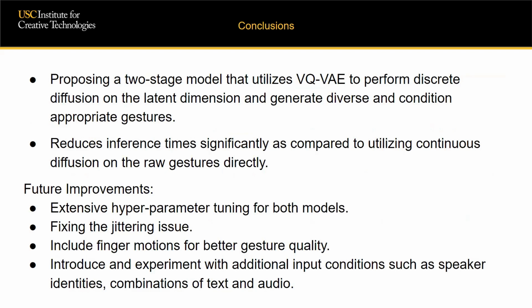Finally, as a conclusion, we utilized a two-stage architecture that uses discrete diffusion on the latent dimension to generate diverse and condition-aligned gestures. We believe that this is a promising direction as it reduces inference times, and does not hurt the generation capabilities as much when compared to utilizing continuous diffusion on the raw gestures directly. There are some obvious improvements we see in the future, which will certainly help this approach.